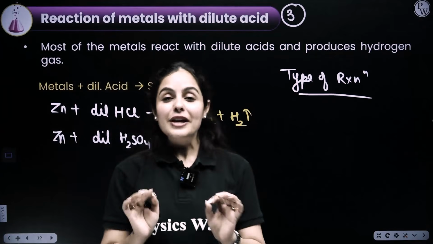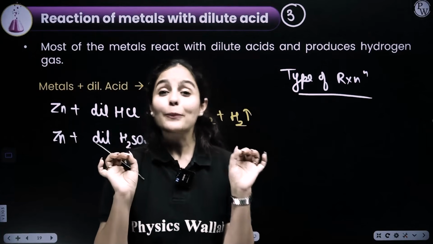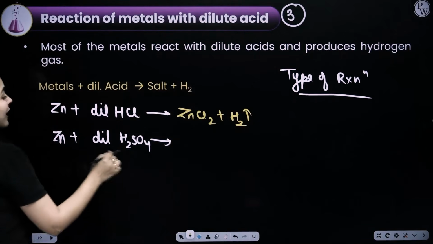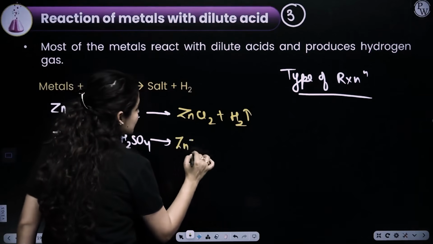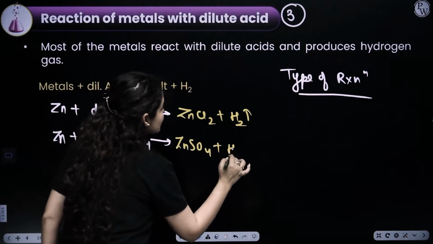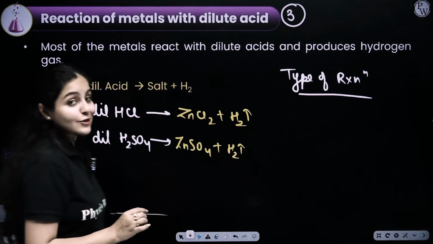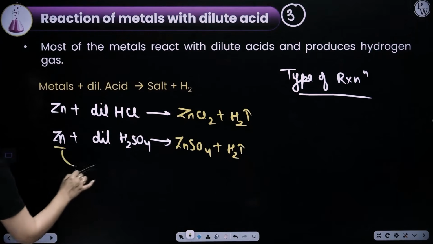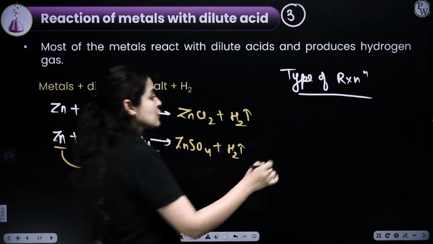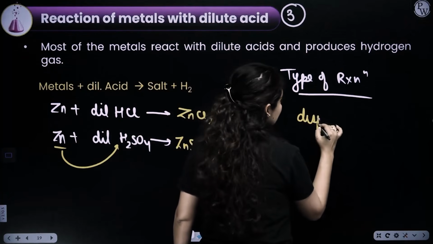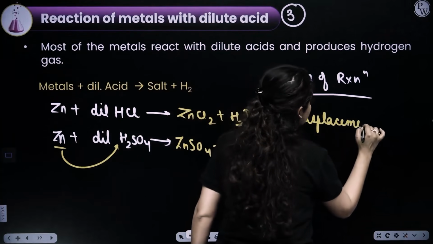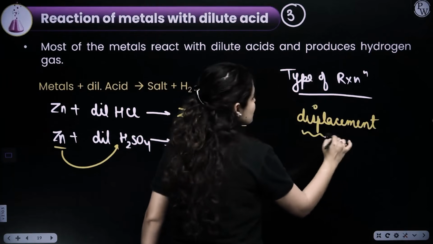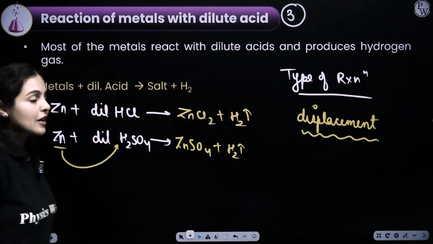It rekindles with the pop sound. Okay, zinc reacting with sulfuric acid forms zinc sulfate, ZnSO4, plus hydrogen gas would be born. What type of reaction is this? Zinc being more reactive displaces hydrogen from its position. If your answer is displacement reaction, you are absolutely right. Displacement reaction or a replacement reaction.